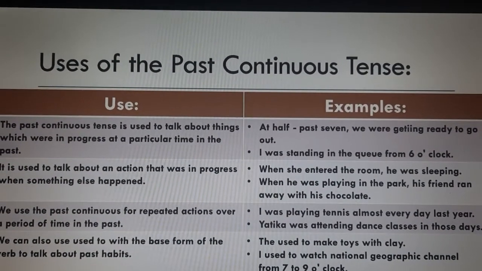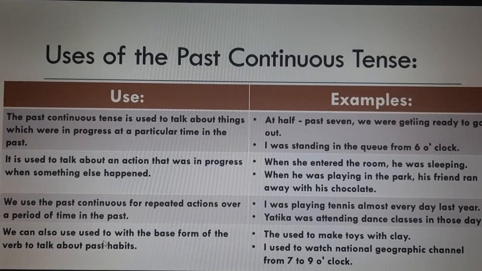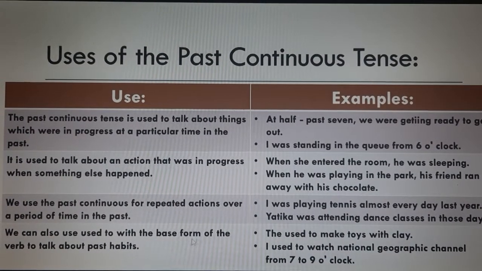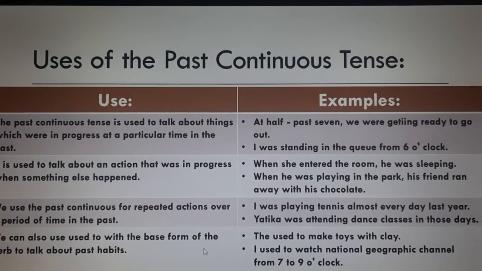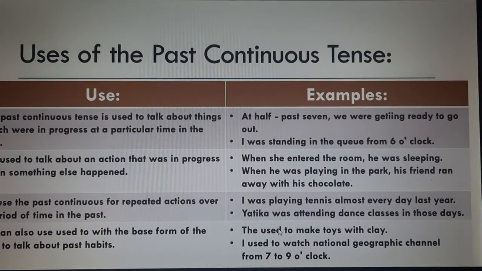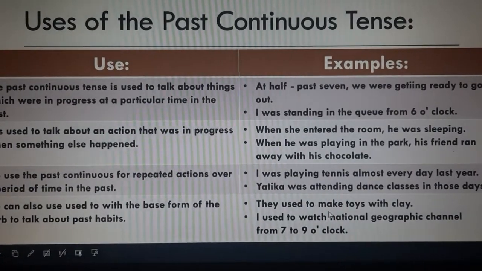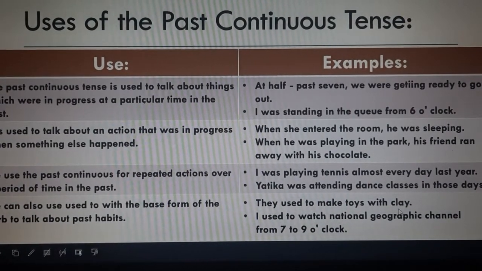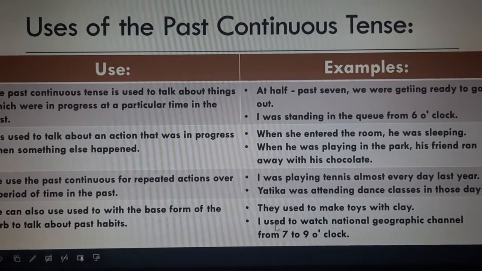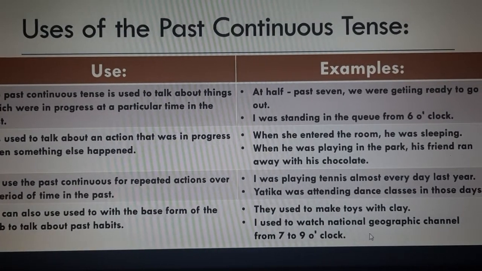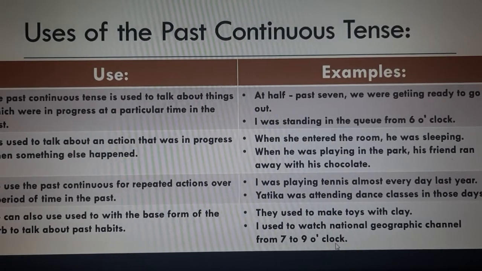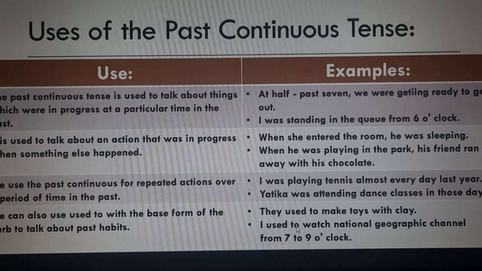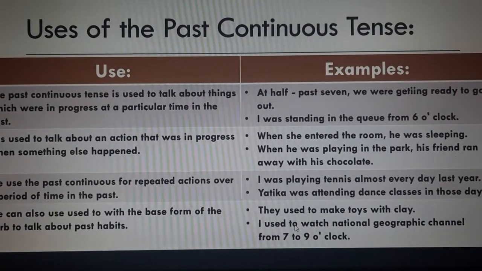The next one is we can also use used to with the base form of the verb to talk about past habits. For example, they used to make toys with clay. Second example is I used to watch National Geographic channel from 7 to 9 o'clock. So these are again some habits which happened in the past.